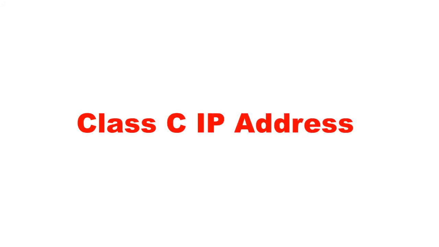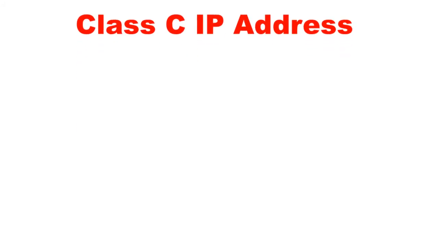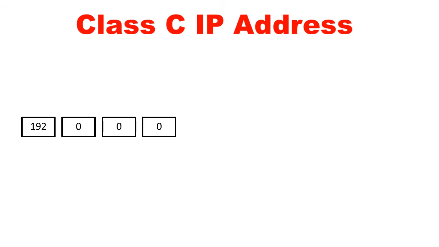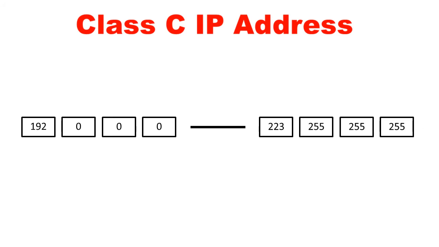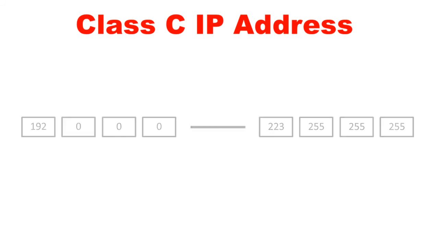Class C IP range starts from 192.0.0.0 to 223.255.255.255. The first 3 octet places hold the network number, and the last octet holds the host number. That is why class C is defined as a 24-bit address. Let us give an example of a class C IP address: